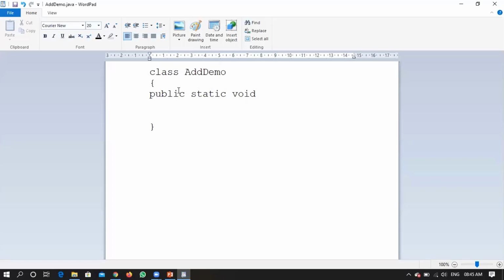Right. So the file name is add-demo.java. I have given the same class name also. Opened a curly brace and closed here. So writing a public static void main. String has a capital S. You can give any name instead of args.